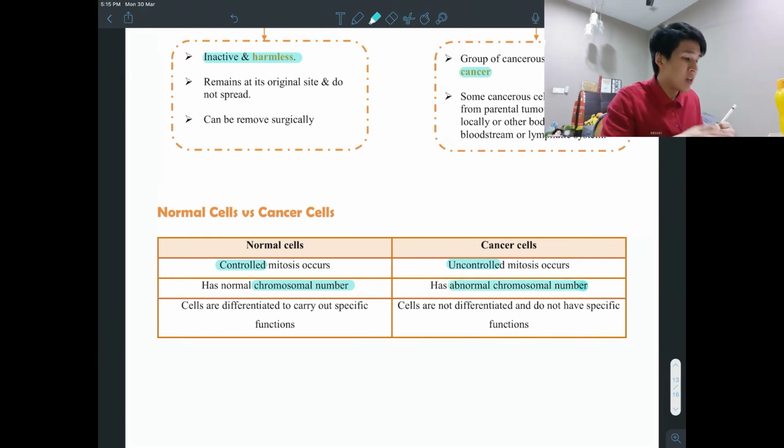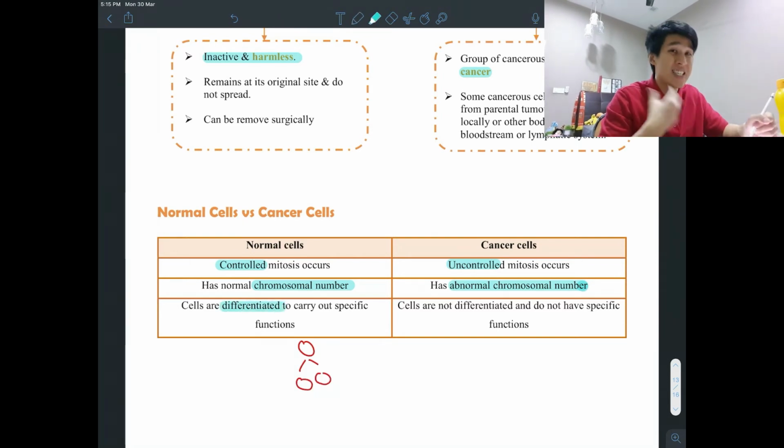Last, cells are differentiated to carry out specific function. So if a muscle cell undergoes mitosis, it will still form muscle cells. So they are a differentiated type of cell, meaning a cell with specific function, a specific type of cell.